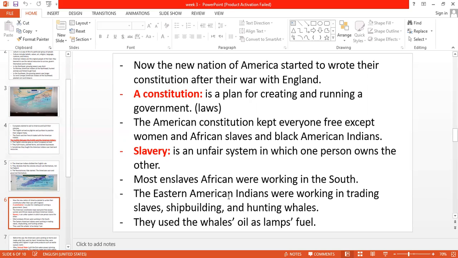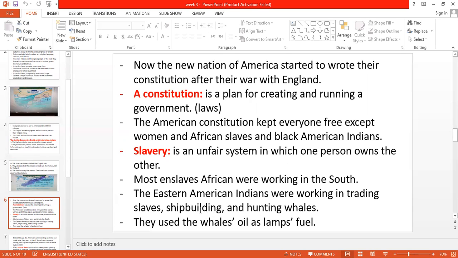And the Americans who lived in the East were working in trading slaves, shipbuilding, and hunting whales. You know, guys, in that time, the Americans who lived in the East, okay, were working in trading slaves. They took the slaves to the market and started to sell and buy slaves. And trading slaves made them earn too much money, by the way.